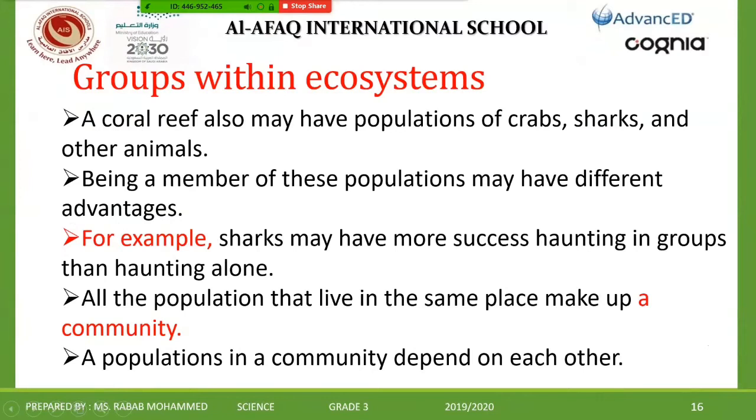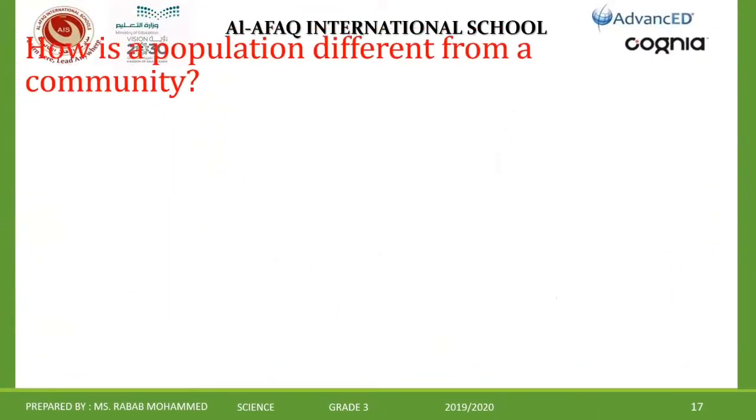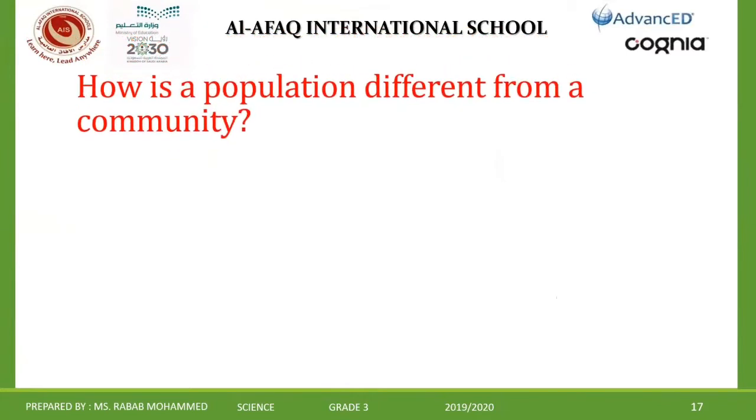The populations in a community depend on each other. How? If we talk here about the crab population and the shark population and the fish populations that live in the same place to make a community, sharks eat fish, right? So they depend on each other. It means they eat each other, and they can also help each other, because they live in the same place. So they need each other. They depend on each other. They interact together. Clear? We have here one question.